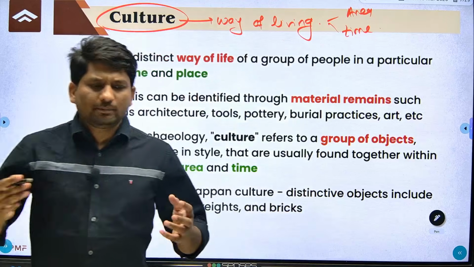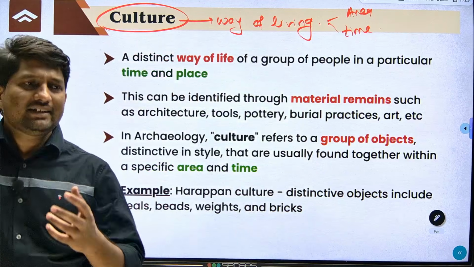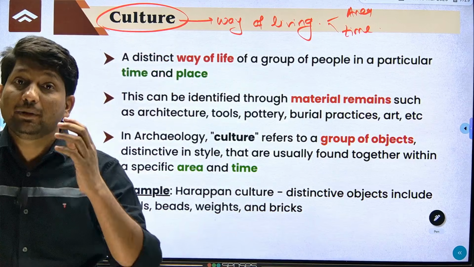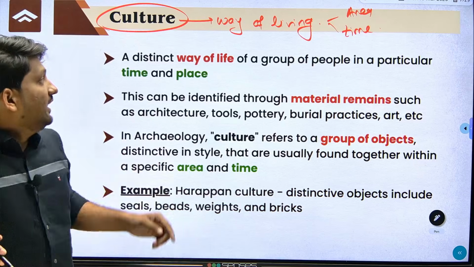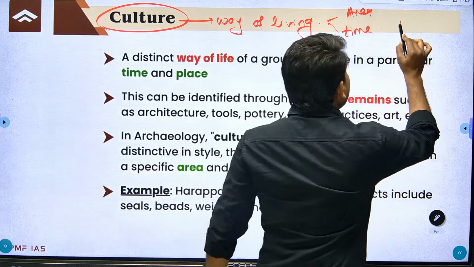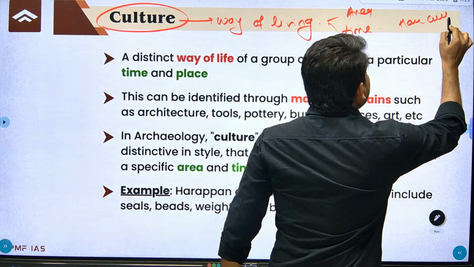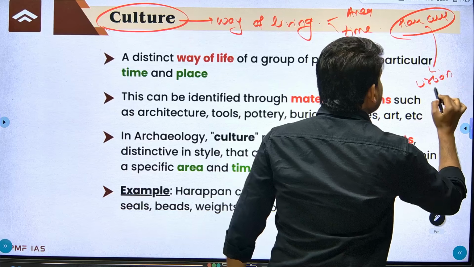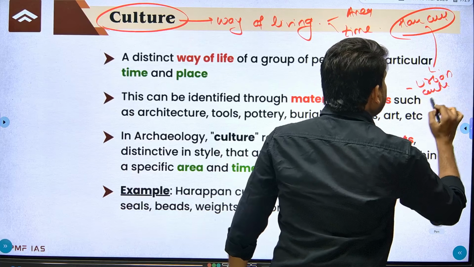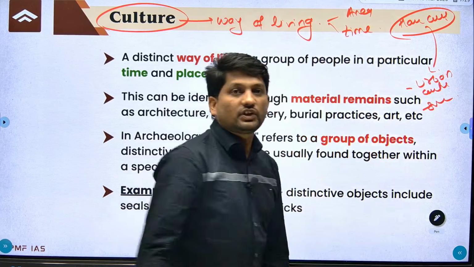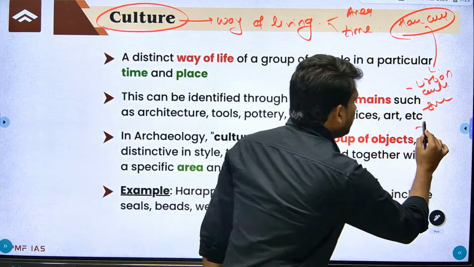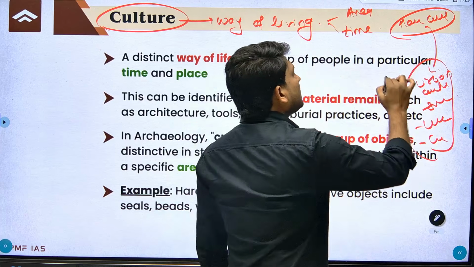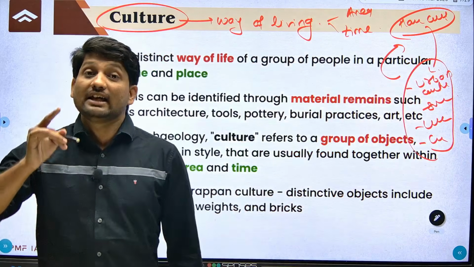So remember, what is meant by culture? Culture means, in general, a way of life of people living in a particular area in a particular period of time. If you see Indus Valley culture or Harappan culture, how do we define this Harappan culture? They have an urban system, urban centers, surplus food grain production, an underground drainage system, and use of uniform brick. All these are features which define this Harappan culture.